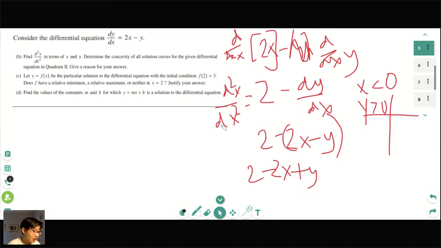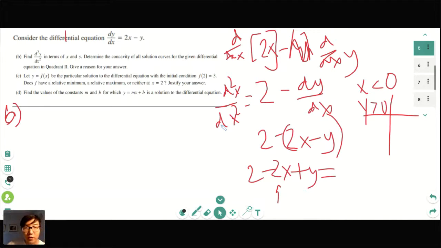So if we take this here, we're subtracting a negative x and we're adding a positive y. That's going to end up giving us a positive number. So what I would write for part B is something along the lines of, I'm going to type this out again because my handwriting is not going to make sense.